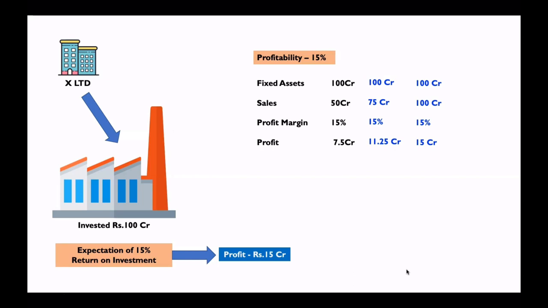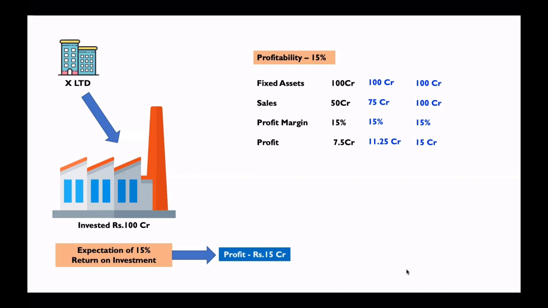But on the other side, if the profitability of this business had been 10%, then even 100 crore sales will give profit of only 10 crore, whereas the expectation is 15 crore. In this case, incidentally, the profitability and expected return on investment are one and the same.